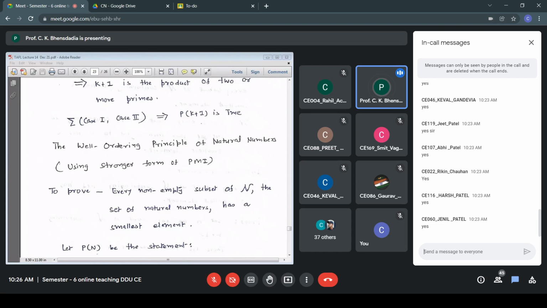Every subset of capital N, that is the set of natural numbers, containing n. That is how we are introducing integer n explicitly. Every non-empty subset of N containing n has the smallest element. That becomes my new statement.